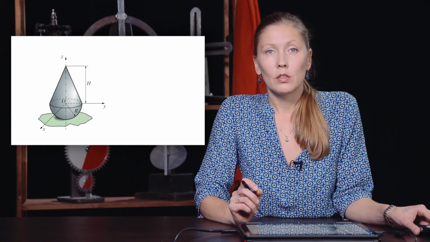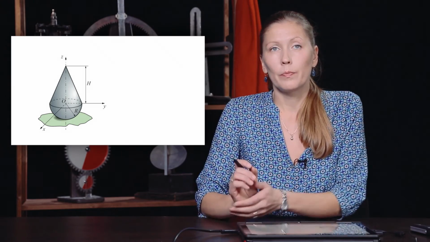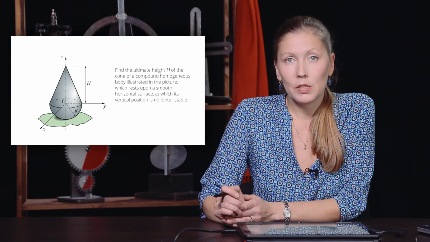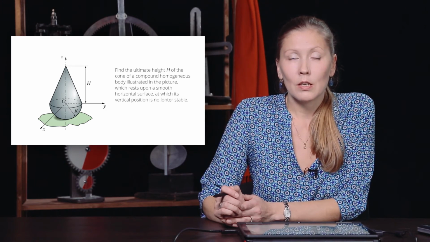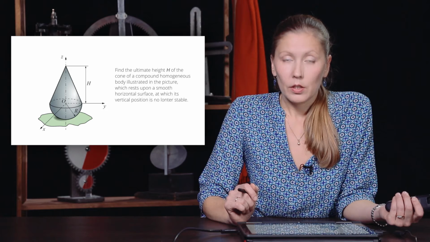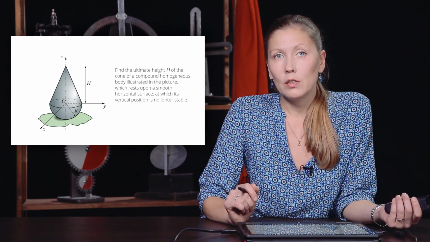We consider the effect of the center of gravity on the stability of a rigid body by the example of a compound uniform body, comprising a sphere and a cone which we can see on the screen. Let us make a statement of the problem. The task is to find the ultimate height of the cone of the compound uniform body abutting against a smooth horizontal surface, at which height the vertical position of the body is no longer stable. To solve this problem, we have to find the center of gravity of this compound body.